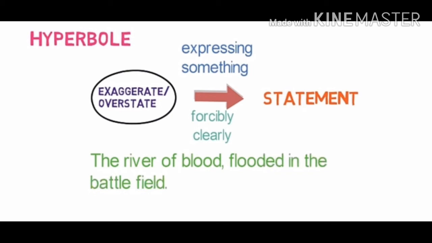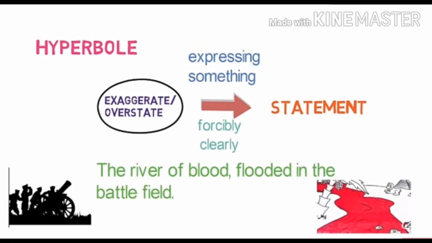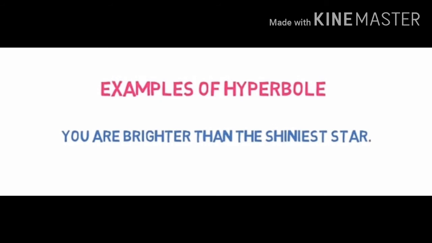The river of blood flooded in the battlefield. Here, to make the readers understand that there was too much bloodshed in the battlefield, we exaggerated the situation or overstated it by saying that the river full of blood flooded. So this statement is called hyperbole. Let's look into some more examples of hyperbole.